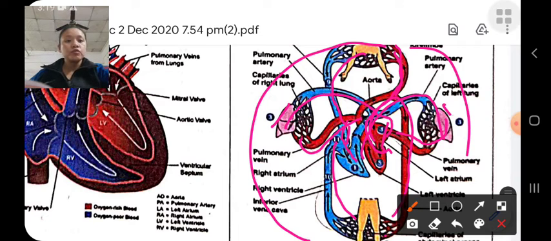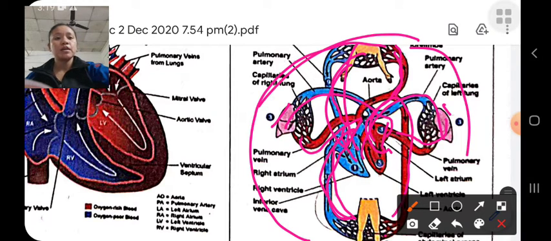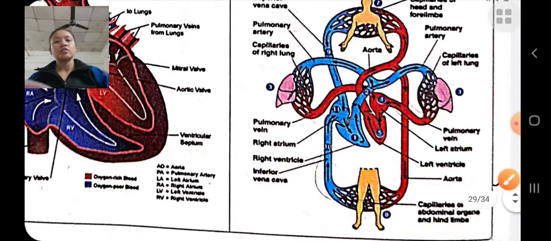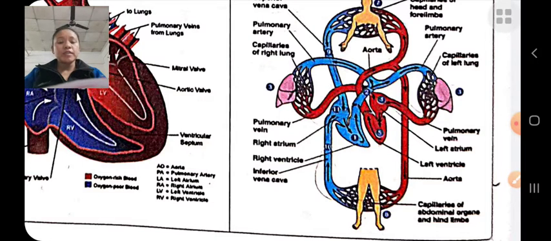The pure blood goes to the human body, where it is used for energy production, and again the deoxygenated blood comes back to the heart through the superior and inferior vena cava. This is the process of the circulatory system. Circulatory system means circulation of blood throughout the body, and it helps in transportation of important nutrients.